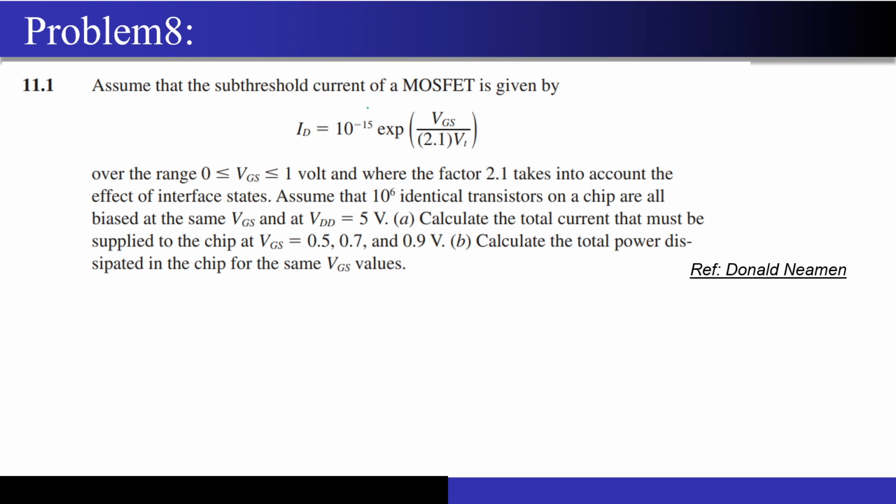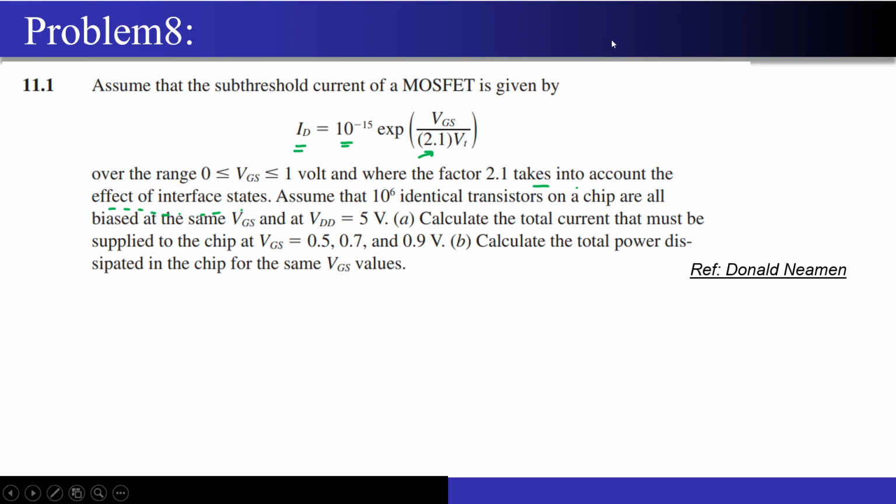So now let us see what this problem is asking us. Assume the sub-threshold current of the MOSFET is given by ID equals 10 to the power minus 15 times exponential of VGS upon 2.1 times VT, correct? Don't worry too much about where this 2.1 factor came from. It is just taking into account some interface states that will actually occur.